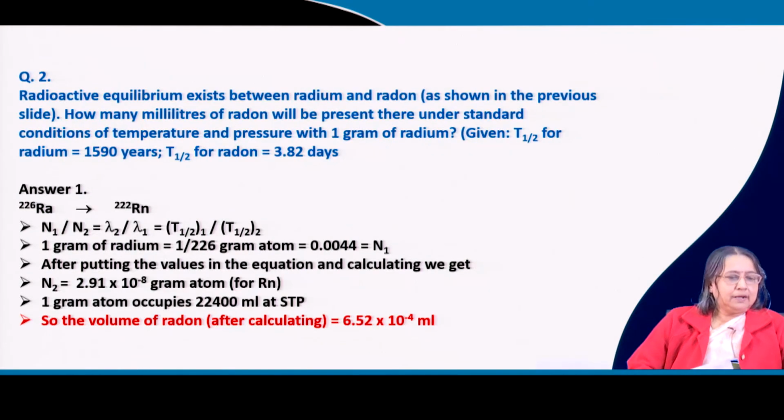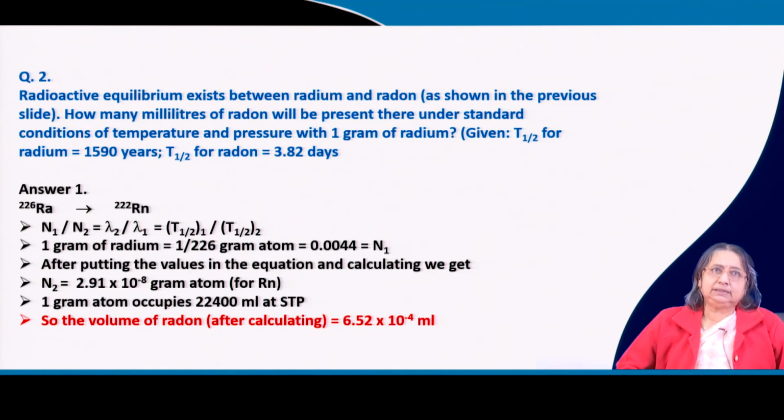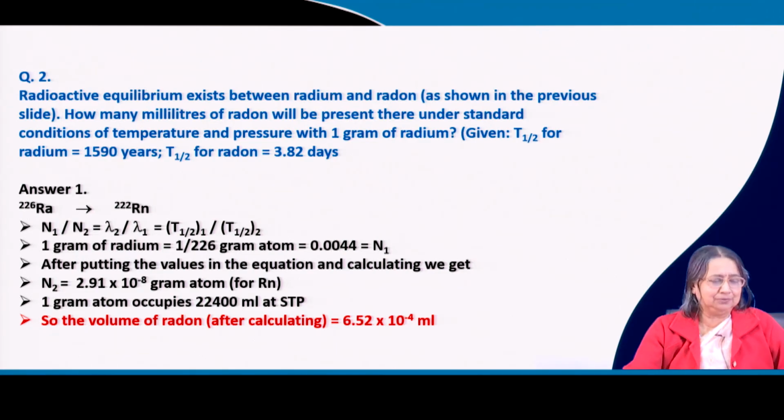Very interesting. Now, I thought that if I put some numericals, it will be more clear to you. That is why for each topic I have put one numerical. Here you see, radioactive equilibrium exists between radium and radon, the same example as shown in the previous slide. How many milliliters of radon will be present under standard conditions of temperature and pressure with 1 gram of radium? You have to remember that from radium to radon, it goes by 1 alpha particle emission.